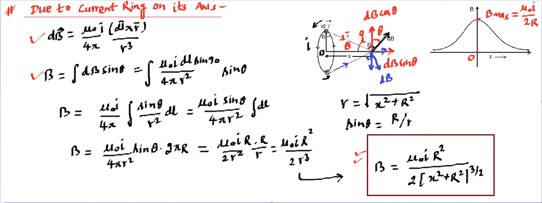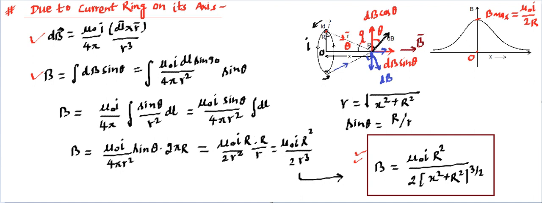So if you make yourself stand at point P and see which type of current is rotating, you will find in this case the current will appear to you rotating in anti-clockwise sense. Whenever it is anti-clockwise sense, it is going to be away from the center. So in a nutshell, the magnetic field is in this direction.